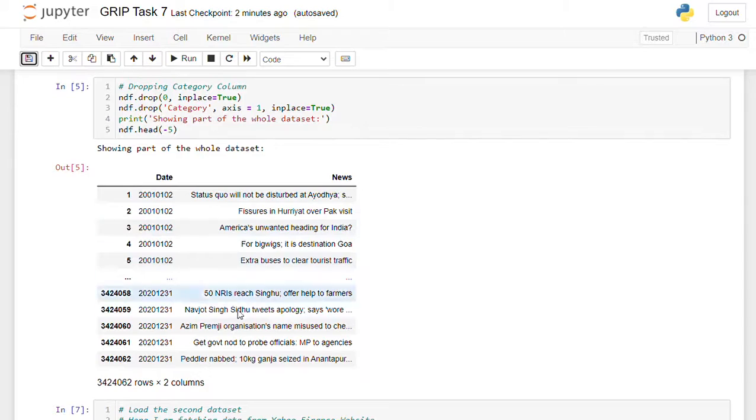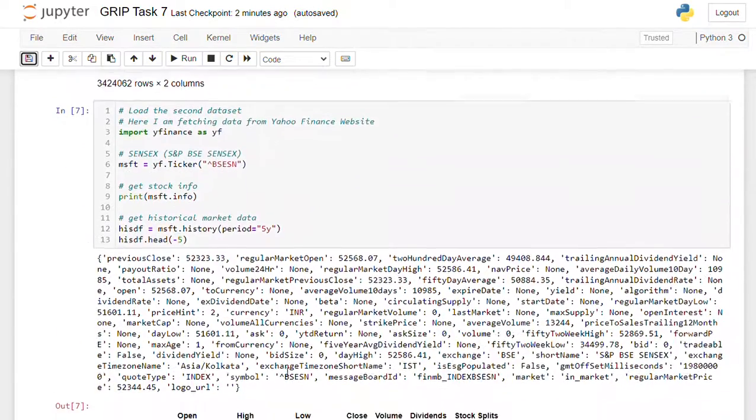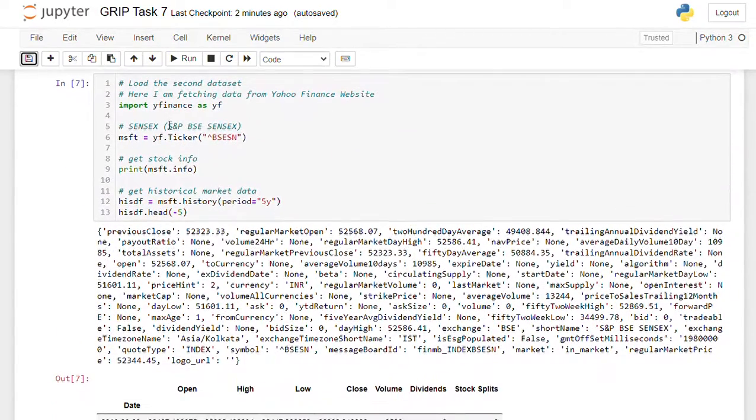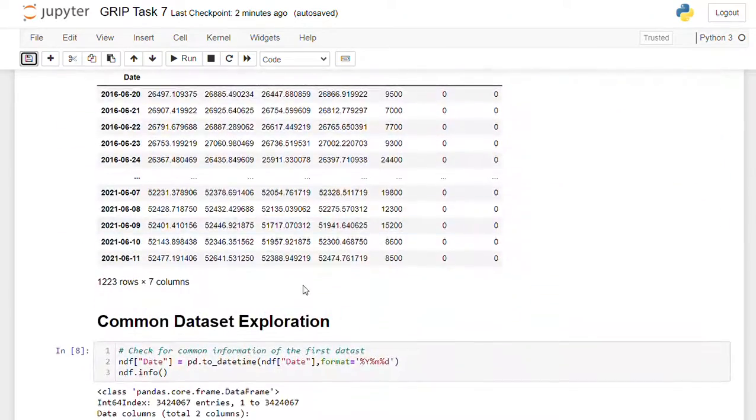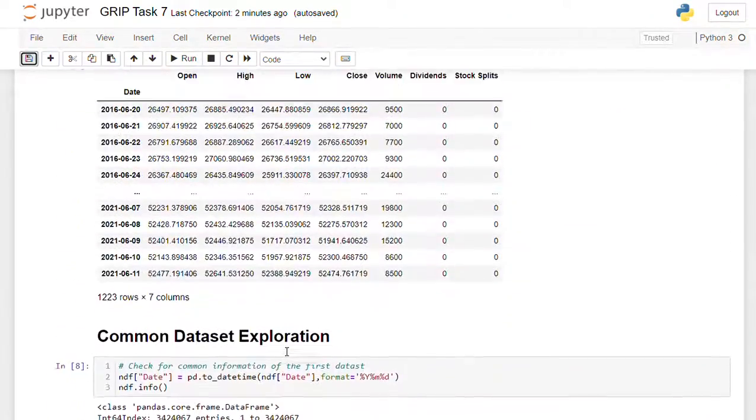Next one, I am loading the second dataset. Yahoo Finance provides all stock datasets. So here I am directly importing from Yahoo Finance. In short, here I am fetching data from the Yahoo Finance website. So here I am taking a stock of Sensex. Here is my fetched dataset. Here I am taking a dataset of the last 5 years.